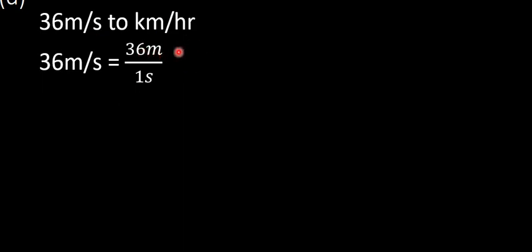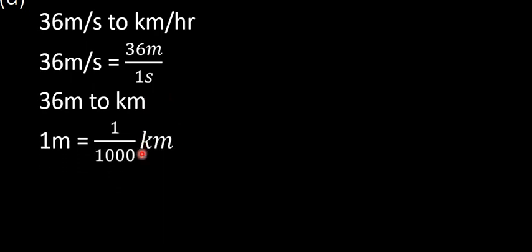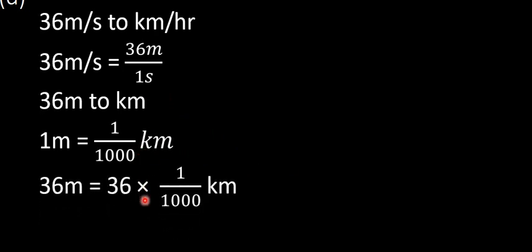Now we know that 1 meter is equivalent to 1 over 1,000 kilometers, and so the 36 meters is going to be 36 times 1 over 1,000 kilometers.